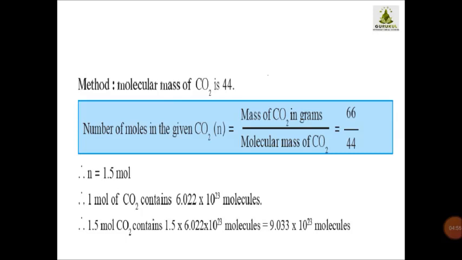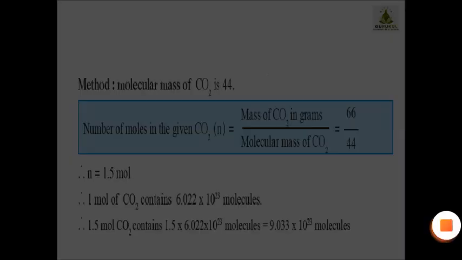Now I want to find out how many molecules are there in 1.5 moles. I know 1 mole of carbon dioxide contains 6.022 into 10 raised to 23 molecules. So how many molecules will be in 1.5 mole? I am going to multiply 1.5 into 6.022 into 10 raised to 23, and my answer will be 9.033 into 10 raised to 23 molecules. Okay children, go through the video once again so your concepts will be more clear.